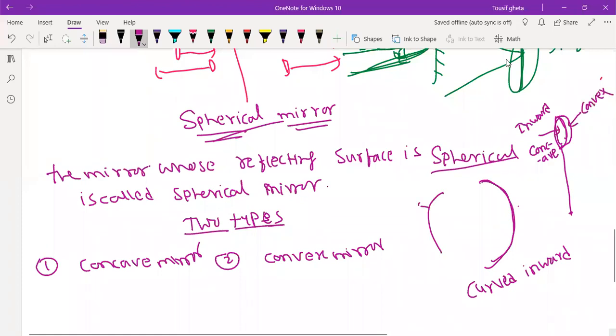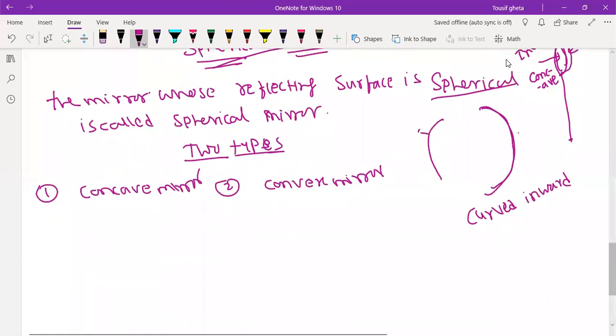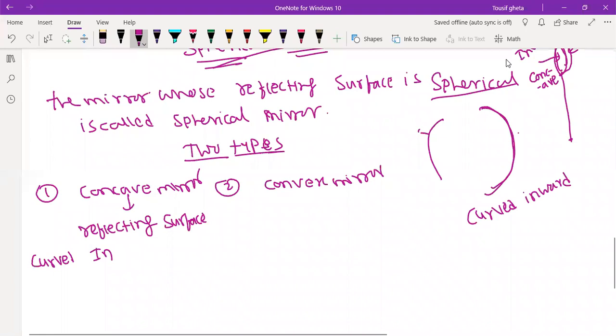Remember. In concave, the reflecting surface is curved inward. And in convex, the reflecting surface is curved outward.